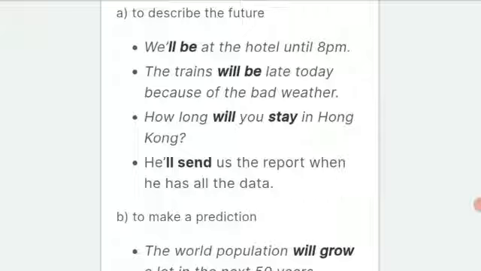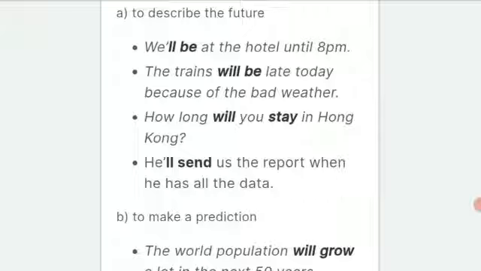So at this moment, evening is the future for us. In the same way, I will eat the food after some time. So after some time becomes future for us.